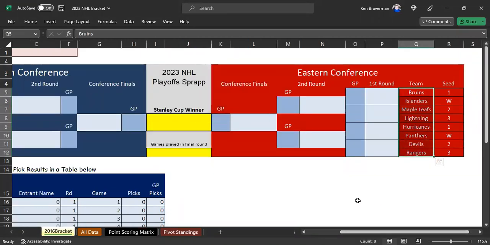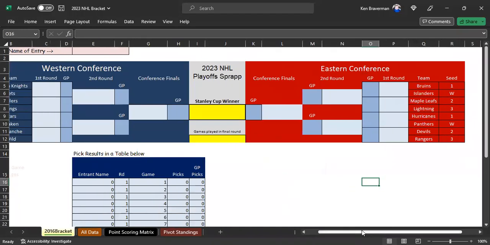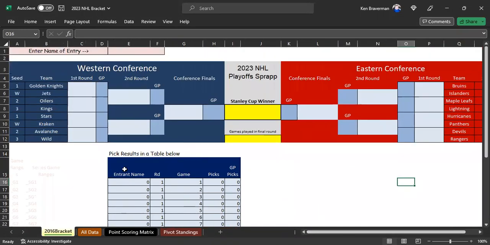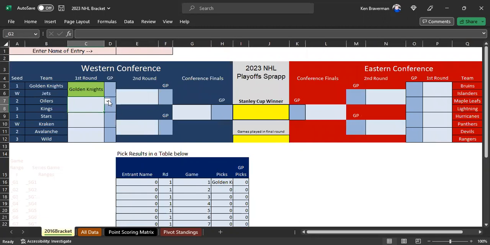What I did is I have this file here where you can run a tournament, kind of like you send out this file and then you try to choose your way through it to say, oh, I think the Golden Knights will win. I think that the Kings will beat the Oilers, even though the algorithm doesn't agree. I think the Stars will win. I think the Avalanche will probably win.